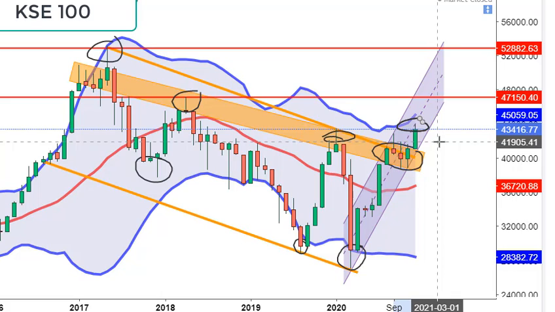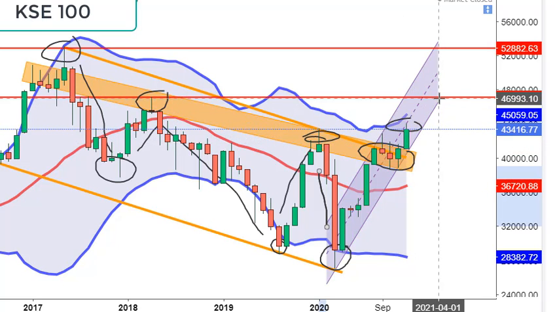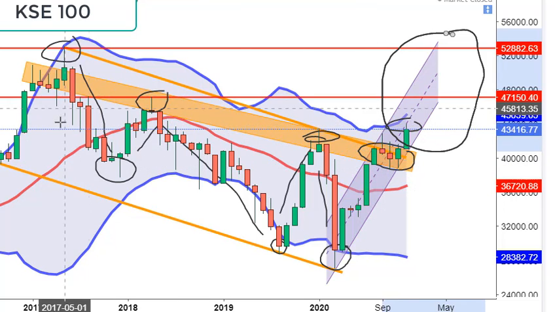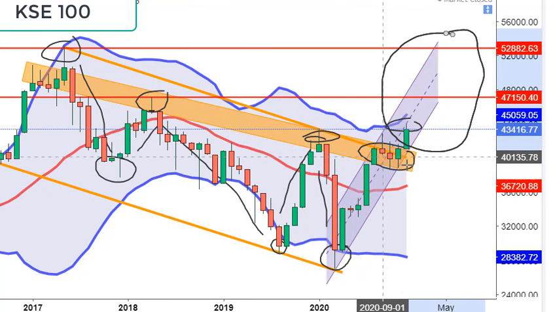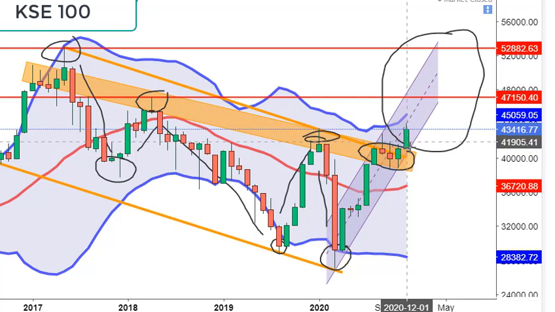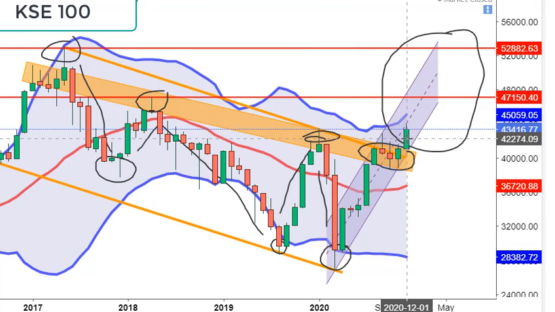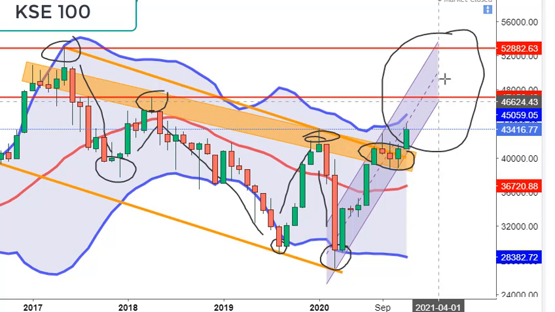Now what will be the next move or next area in which the index would move? Now it has to make a new track or new destination in this region. We can conclude from all this movement and getting out of this region that the index is now clear to move upside. Now if we talk about the short term trend during the current year, the index has transitioned from this trend to another trend. This trend during the year 2021 would be in a new arena.